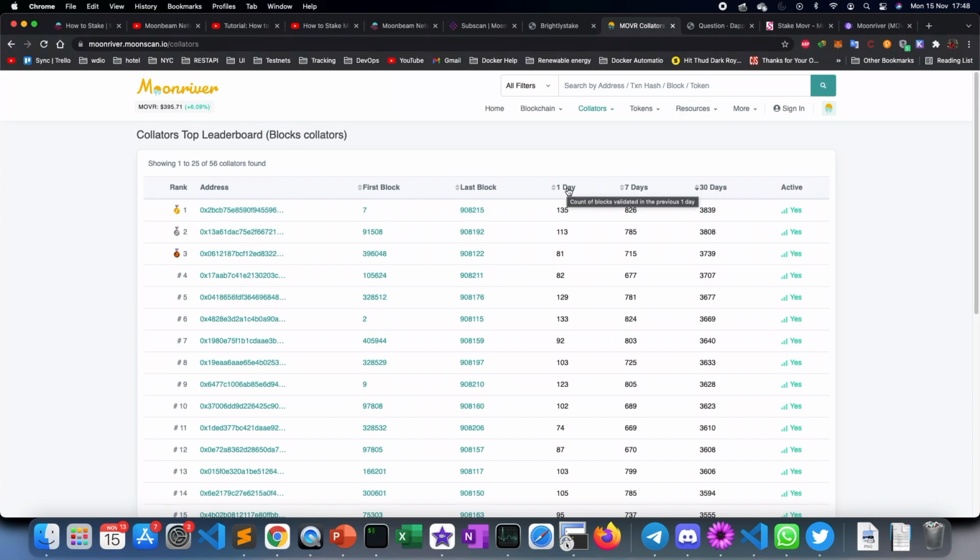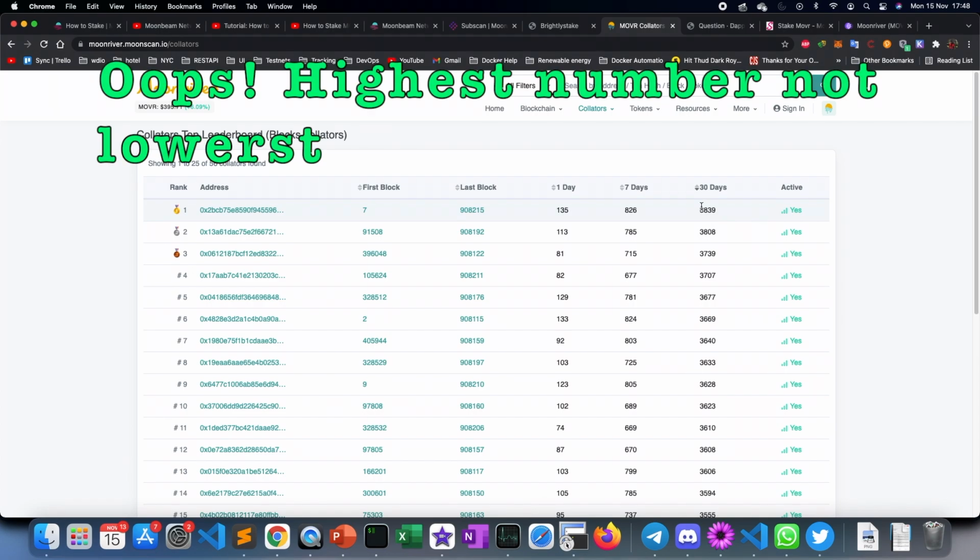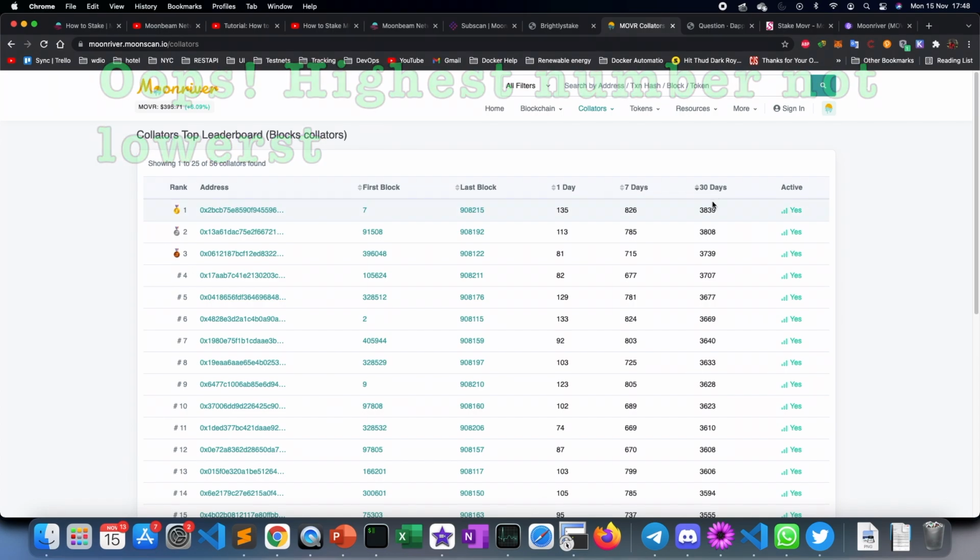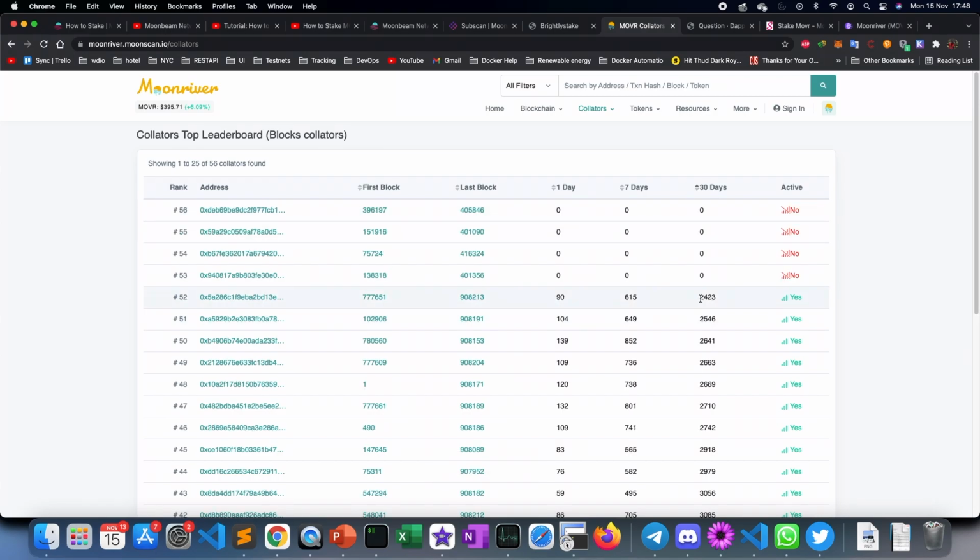So probably you're better off statistically speaking choosing the one who has the lowest number, because if the collator is in a good state, then the number of proposals will not be drastically different. It can be slightly less, but it should not be drastically different from, let's say, 2400 towards probably 3800. If the collator is new, then obviously it is going to be low. So you have to check against the first block that they have bonded on, or the first block that they have proposed. That will give you a fair idea of how many blocks the person has been proposing.